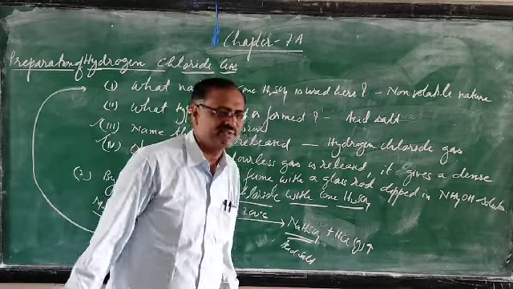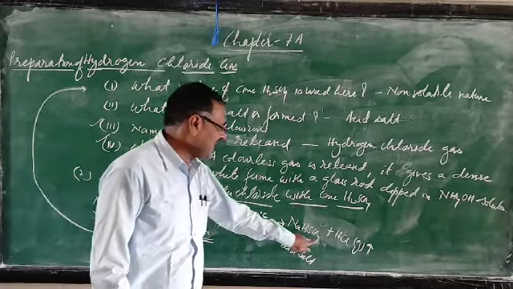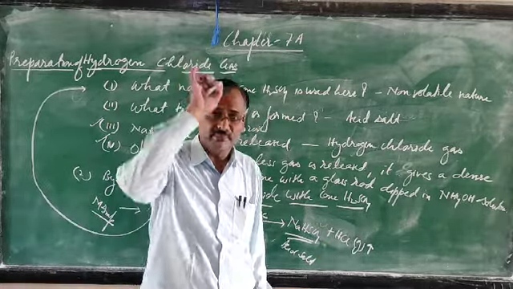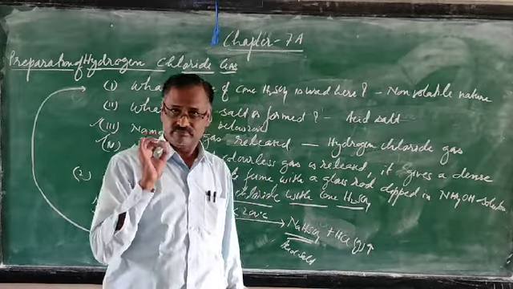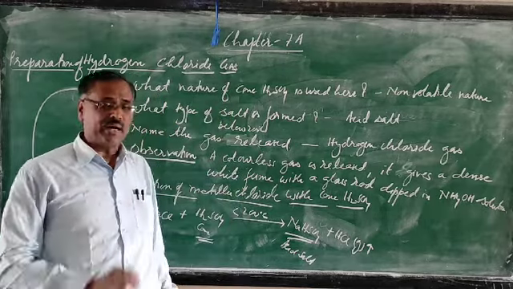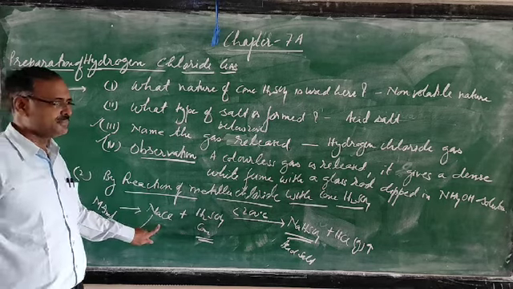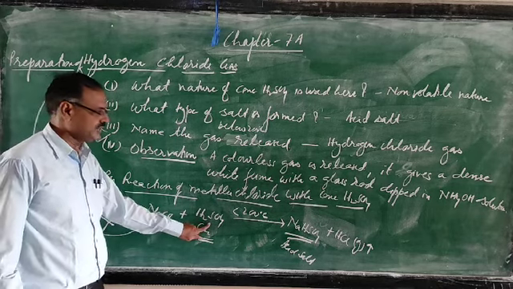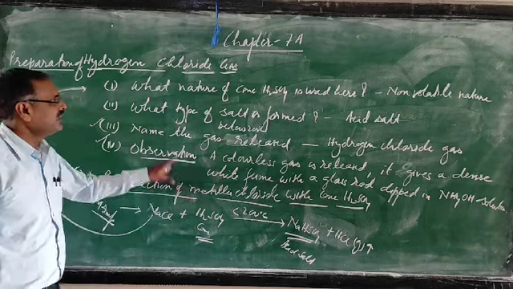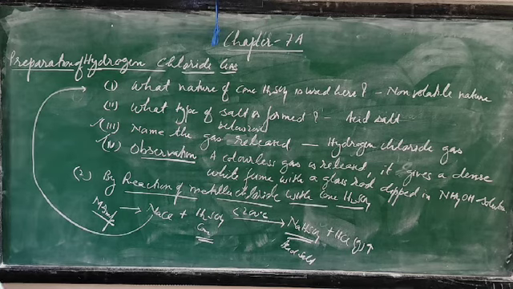I asked this in your previous first semester examination. If you write only hydrogen chloride gas, the name of the gas, no mark will be given, because observation means what you can see with your eyes, not the name of the compound. Writing HCl gas is wrong. This is the correct answer I have written for you, so note all these points down in your chemistry copy. It is very important. Some questions you will get in the board paper.